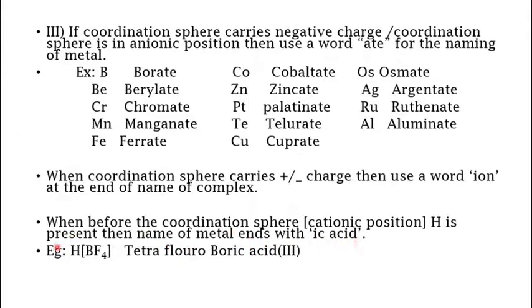For example, if you have H BF4, BF4 is inside the coordination sphere. These square braces represent the coordination sphere. So in such cases, when hydrogen is present outside the coordination sphere, then you will end the name of the coordination compound with IC acid. That's why the name has become tetrafluoro, because there are four fluorine, and this is boron. So boric acid, IC acid is being added at the end because there is a hydrogen here. And 3 represents the oxidation state of boron in this particular coordination complex.